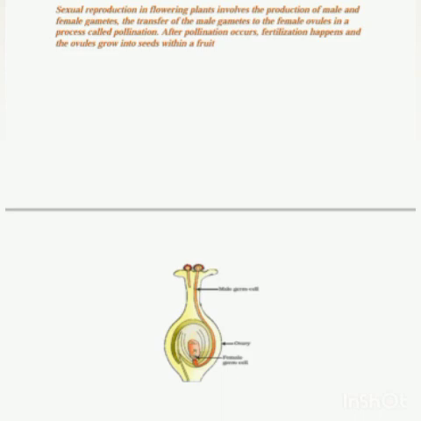As you can see here, the male germ cell, that is the pollen grain, has landed on the stigma of the pistil, and this pollen grain bursts and a long tube called the pollen tube is formed, and the nucleus of the pollen grain divides into two, which are called the male germ cells or the male gametes. The pollen tube pierces the ovary and enters the ovule through an opening called the micropyle.